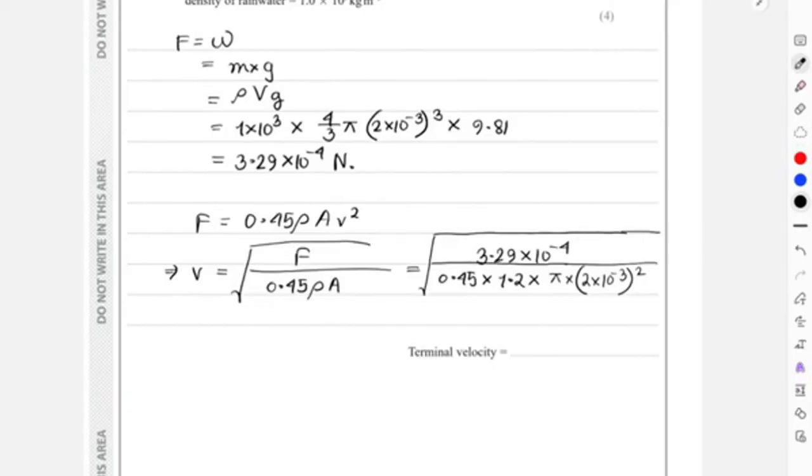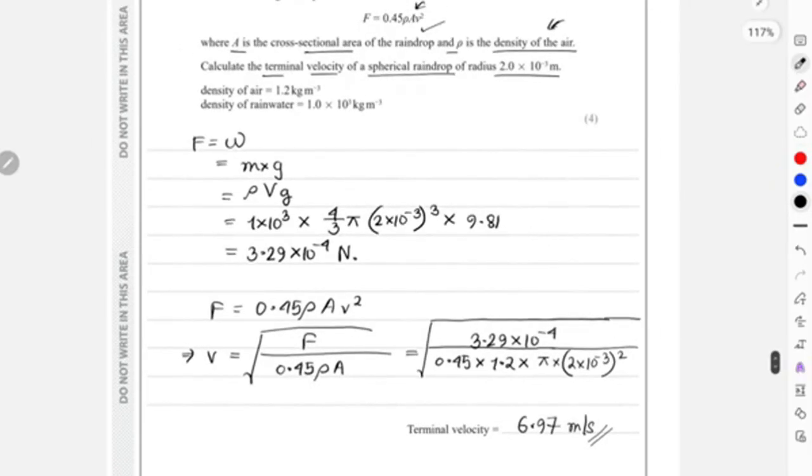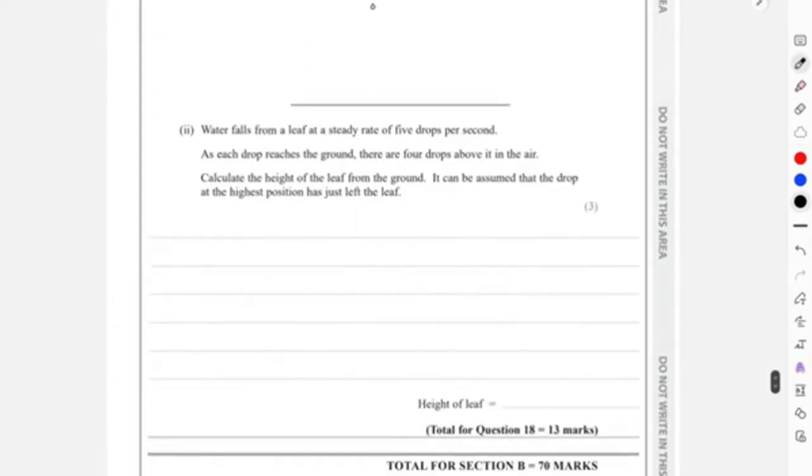Into 10 to the power of minus 4, 0.45, 1.2 into pi into 2 into 10 to the power of minus 3, pi r square, right? It's 6.96299, approximately we can write 6.97 over here. Terminal velocity is 6.97 meter per second, right? So this is how you're going to calculate the terminal velocity. After this, we have part B to finish.